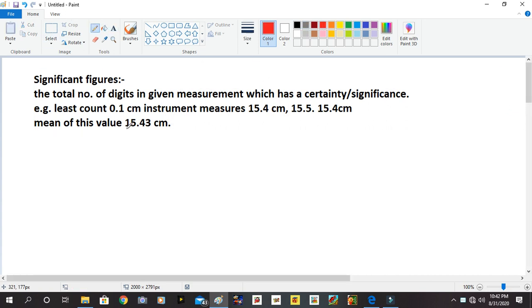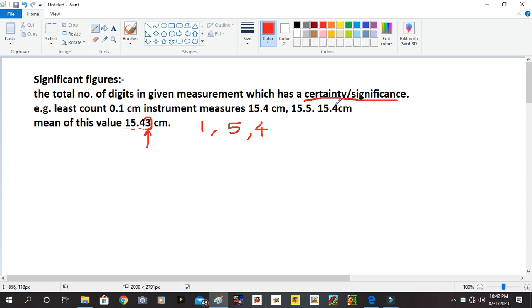I am sure about 1, 5 and 4. Here I can say that I have certainty, or there is a significance in the measurement of digit 1, then 5 and then 4. But I am not sure about this last digit. This digit may change.